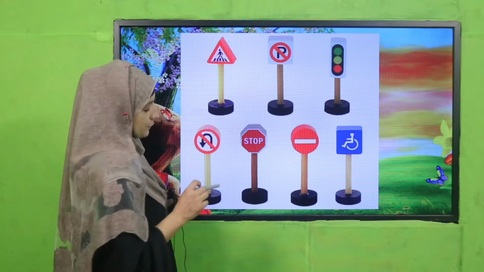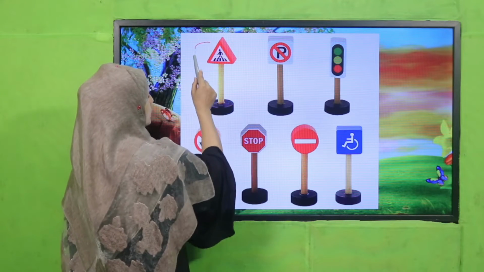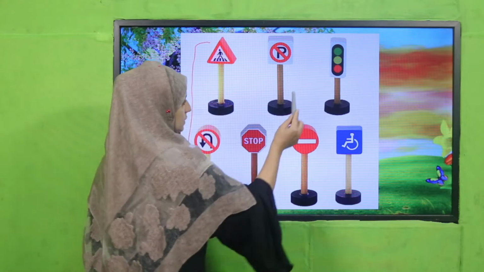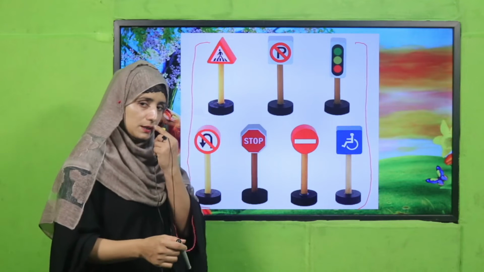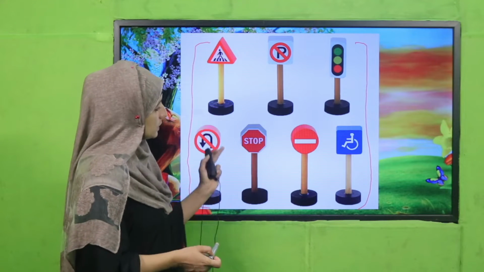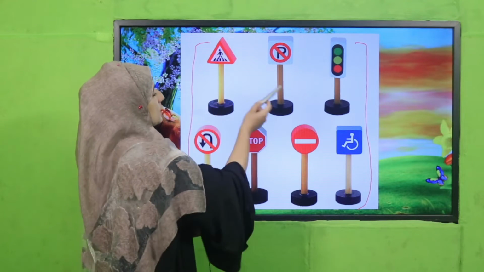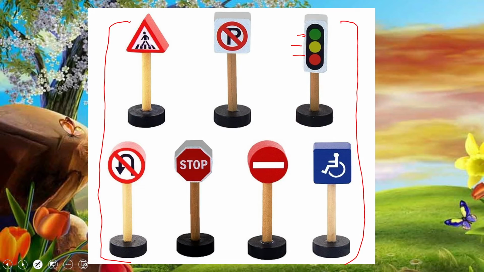So see, a few public places are there. These are signs and symbols, my dear students, and we can get information through these symbols. So what are these symbols saying? See, these symbols are showing traffic lights, as you can see, and it means no parking.